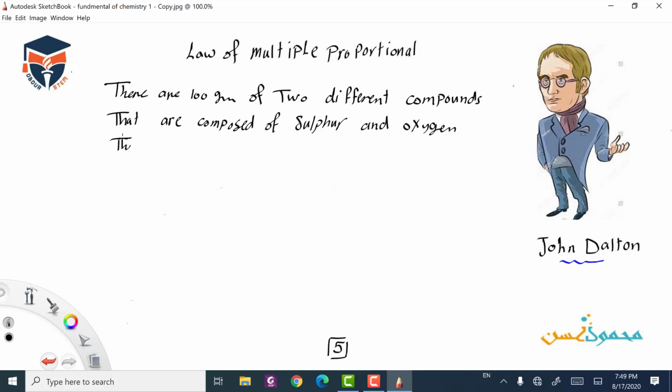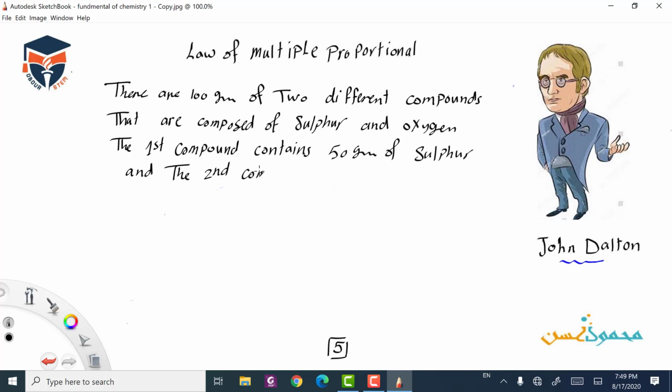The first compound contains 50 grams of sulfur, and the second compound contains 40 grams of sulfur.